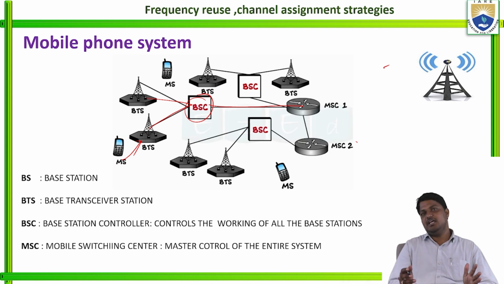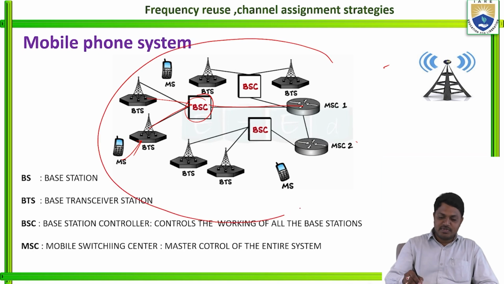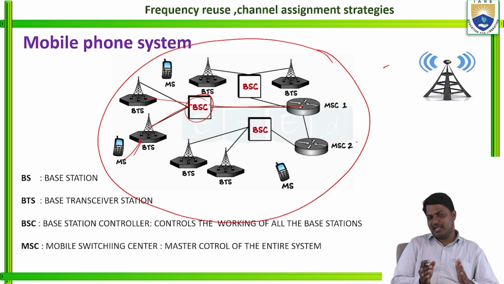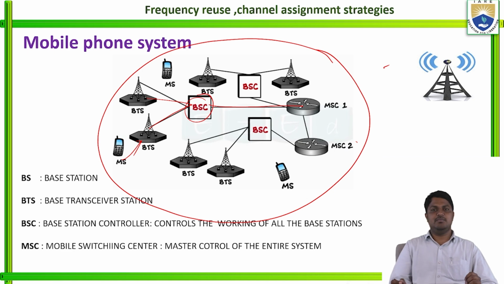So this is the master control of the entire system. For example, we are assuming this is a system. In this system, the mobile unit is available, the base station is available, the base station controller is available, and at the same time, the mobile switching center is also available. In all these units, the mobile switching center controls the entire system.